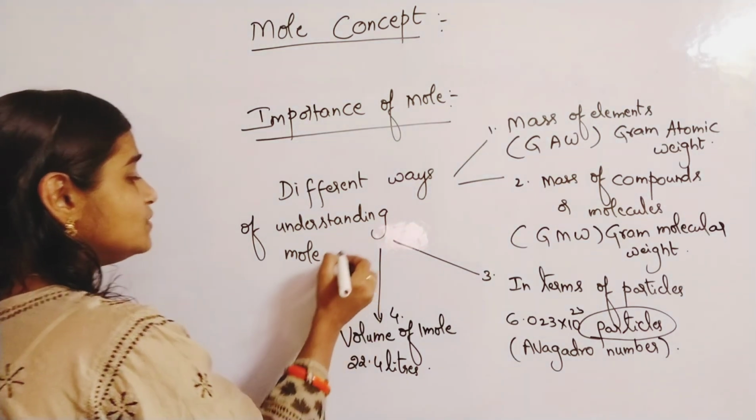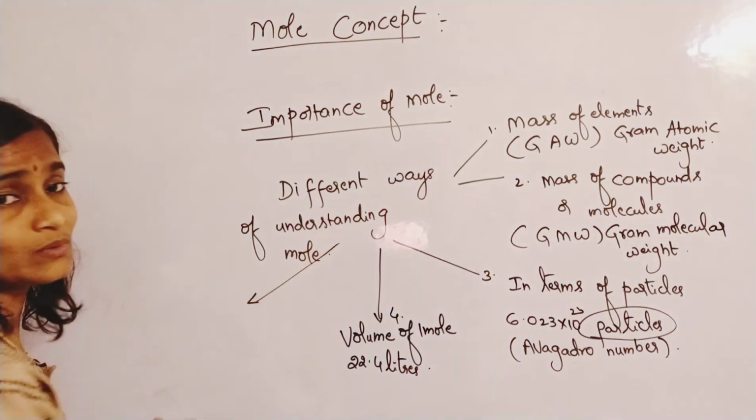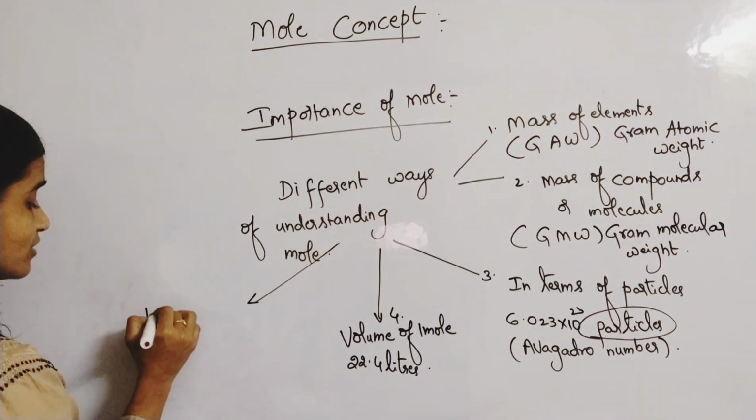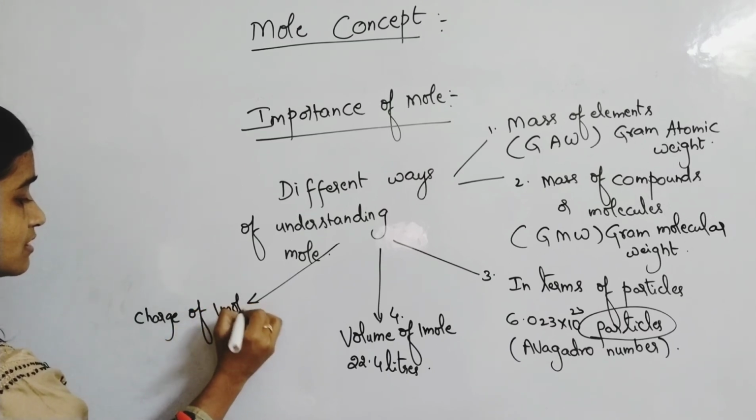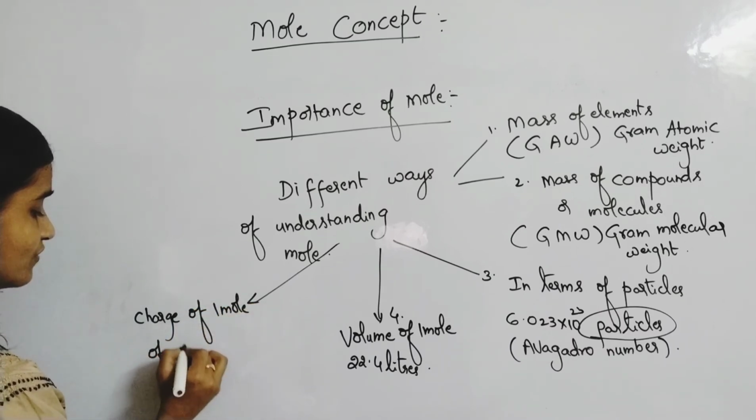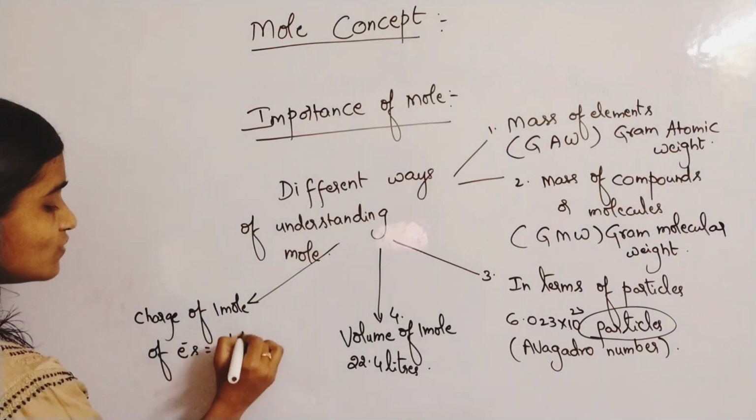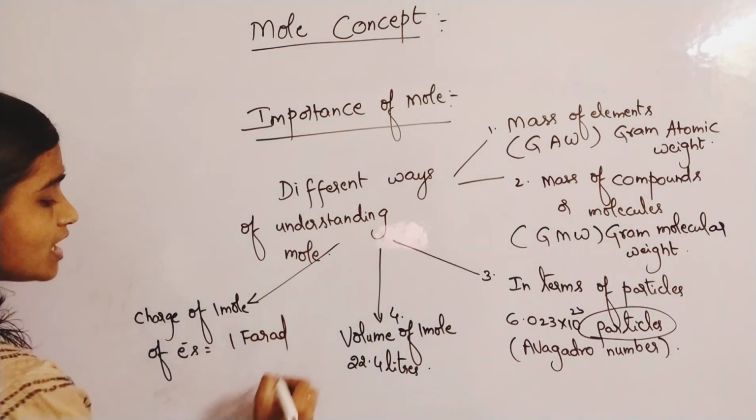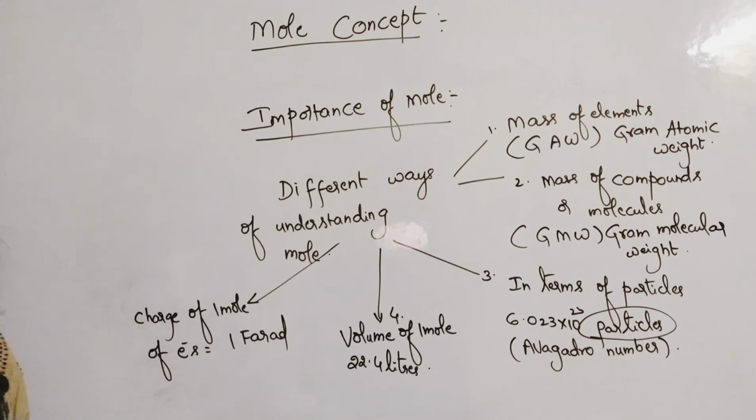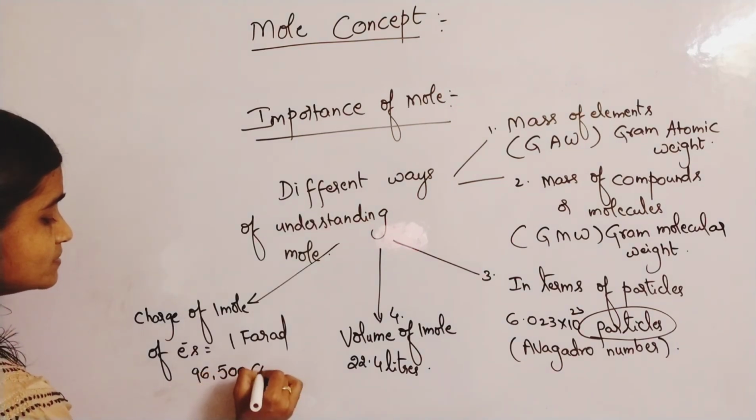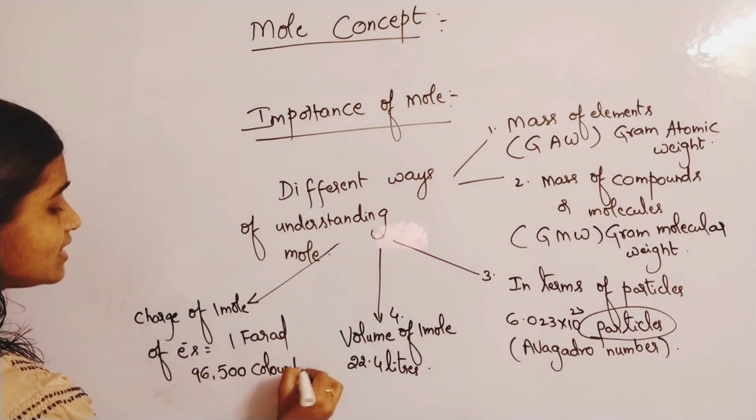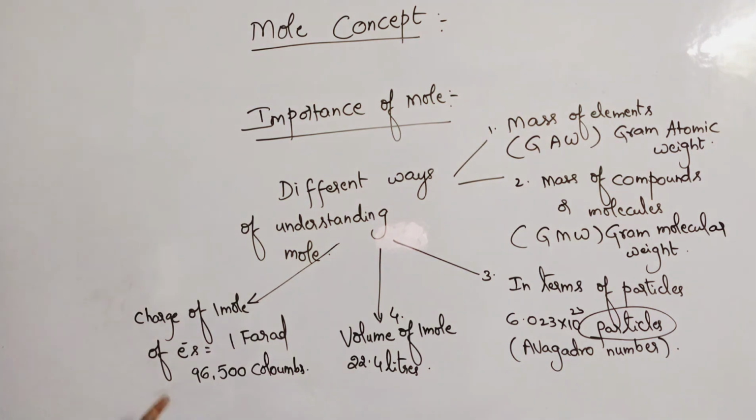And next, you can also take this in another way, like 1 mole of electrons, the charge of 1 mole of electrons. Now the charge of 1 mole of electrons is equal to 1 farad. And 1 farad is equal to 96,500 coulombs.